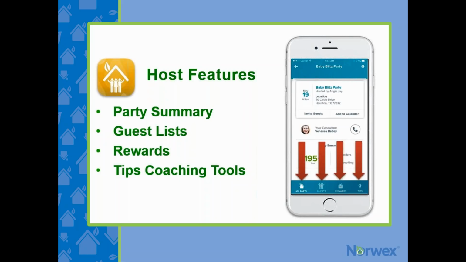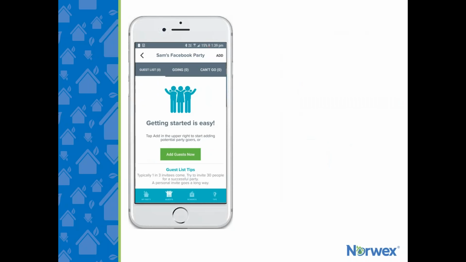Once you're inside the party, there are going to be four icons along the bottom, and these are the four things that we believe will help your host. So it's like My Party, which is your party summary, your guest list, rewards, and tips to help lead them through the process. So let's get started by inviting a guest to our party.